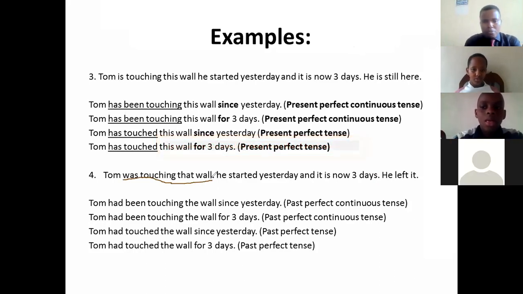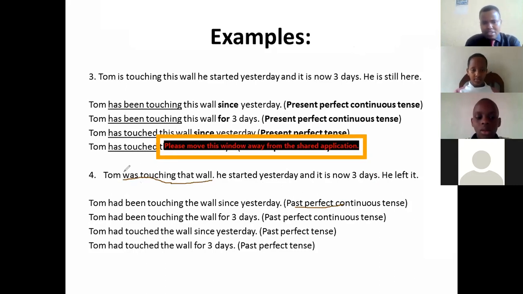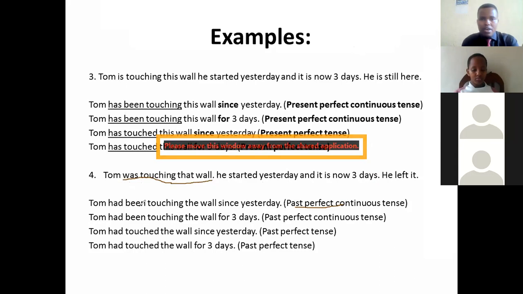Now, it is different from the first example where you used Tom is touching this wall. Actually, this one is past continuous tense. The reason why we have used past perfect continuous tense is because in the question, the tense has changed. It is past continuous tense. Now, when you're going to use since, remember we always use perfect tenses when you're using since.